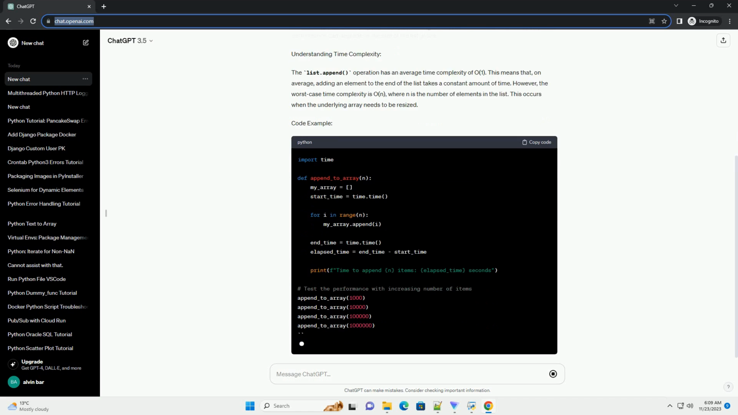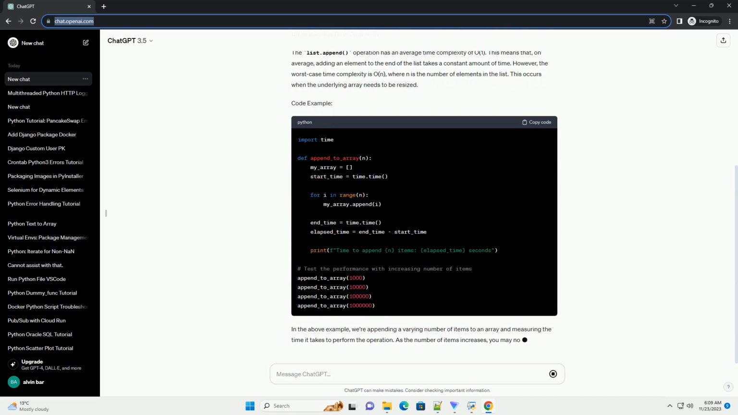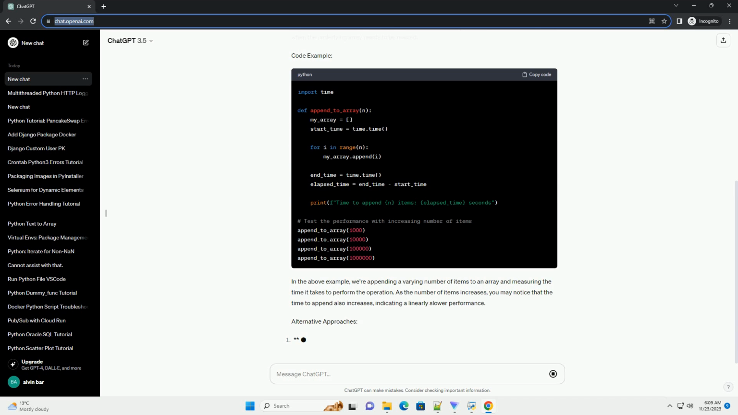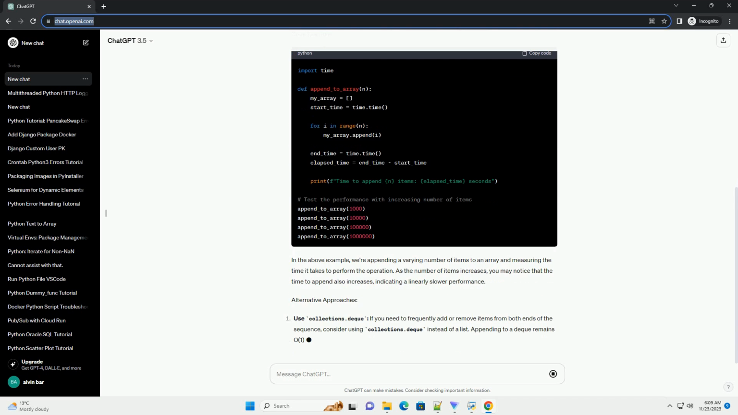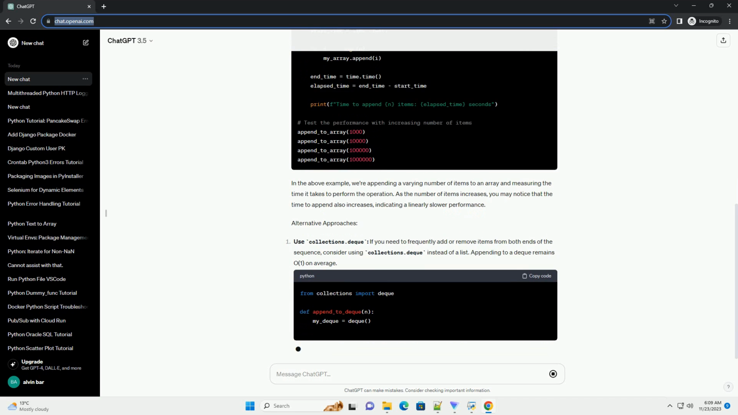Background. In Python, the list type is commonly used to represent arrays. The list.append method is used to add elements to the end of the list. While this operation is generally fast, its performance can degrade as the size of the list grows.